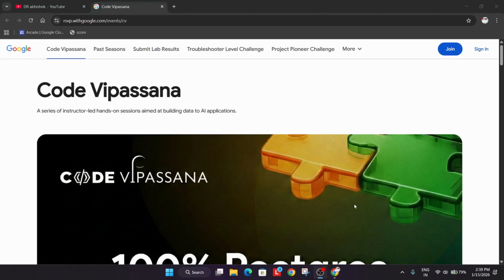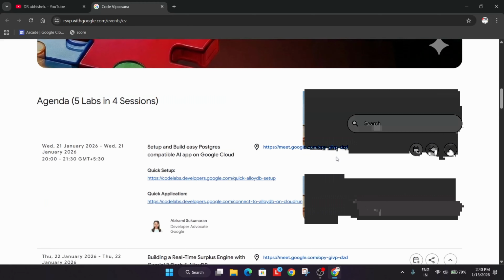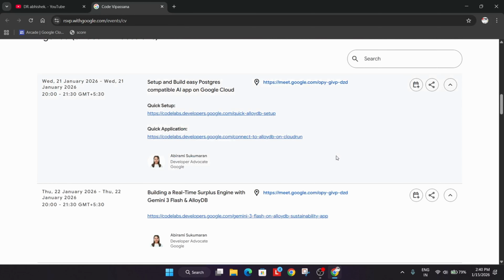So what is Code Vipassana? It is a series of events where you learn about building data to AI applications. If you are interested in AI, you'll be getting instructor-led hands-on sessions. Meaning if you are completely new and know nothing about it, there will be instructors who work at Google. Also, a cool instructor will be guiding you throughout the journey. So what are the sessions? Let's see. And first of all, it's completely free of cost.